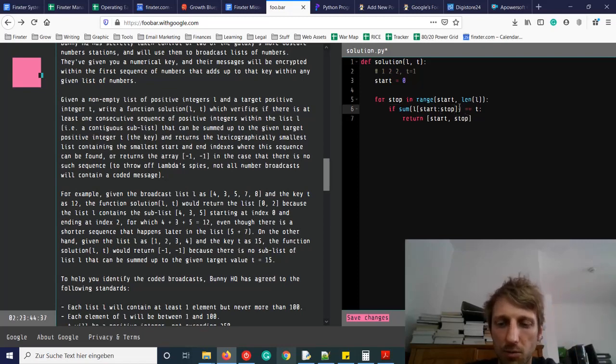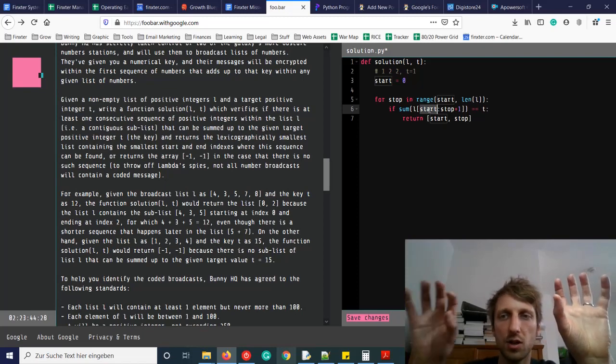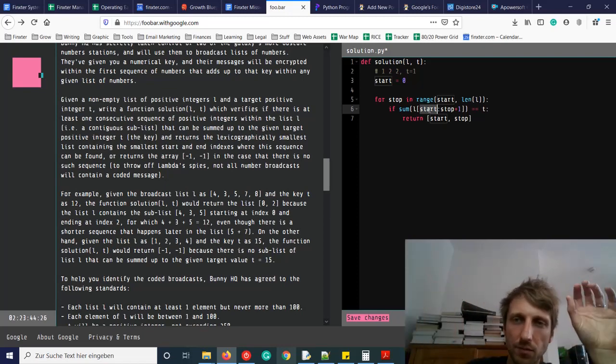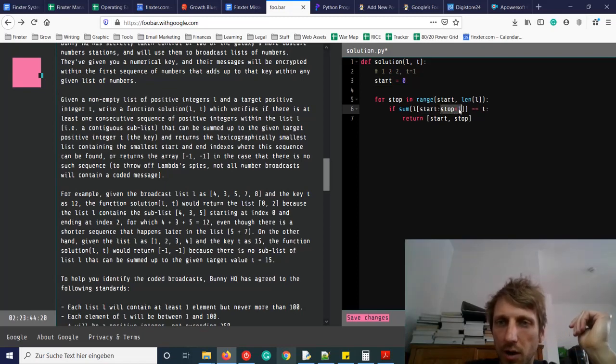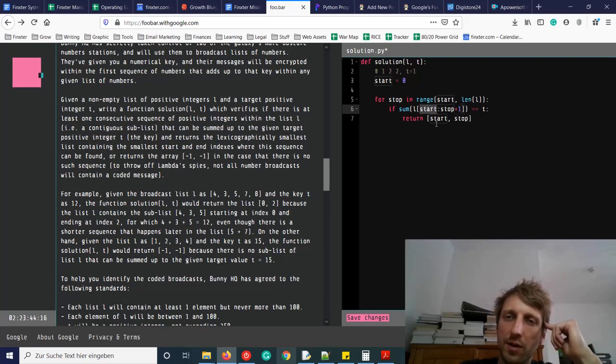So we need to add 1 to the stop index here. We use slicing to slice from the start index to the stop index included, because usually with slicing the stop index is not included. Now the stop index is included, start index is included, so we have this whole sequence.